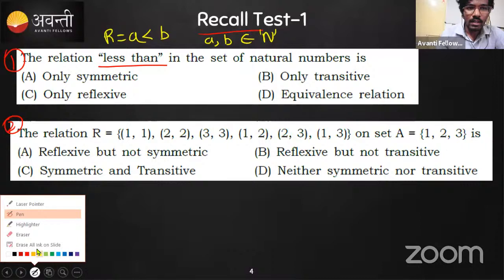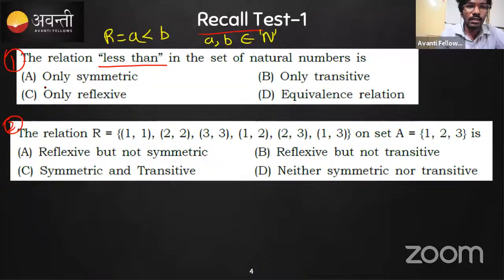You can write in the chat box or in the live chat, the students can also mention. Transitive, only transitive. Is it only transitive? Yes. Okay, the first one is only transitive. I'm getting the answer. So let's see the first one, if you calculate each and everything, this is the first question.